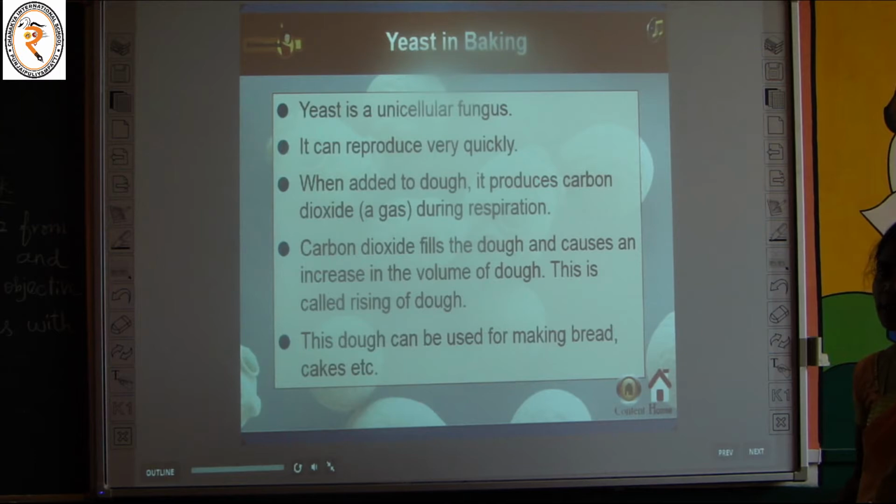For this reason the bread and cakes are very soft. Why? Because which gas evolved? Carbon dioxide gas evolved and makes the bread and cakes very soft. Okay. The next one.